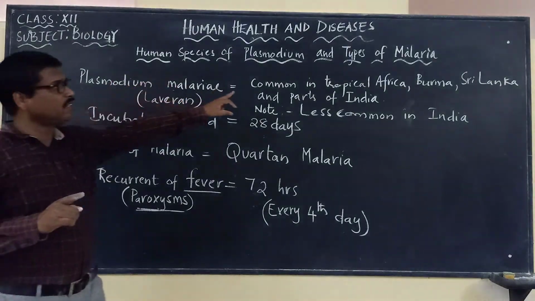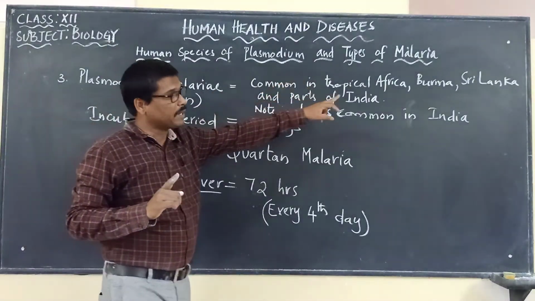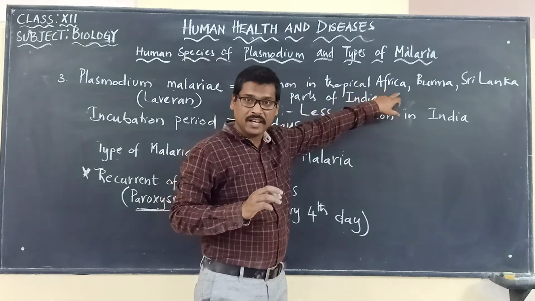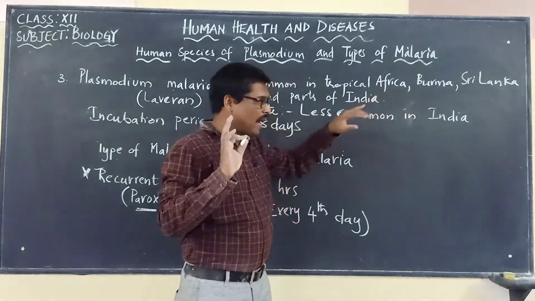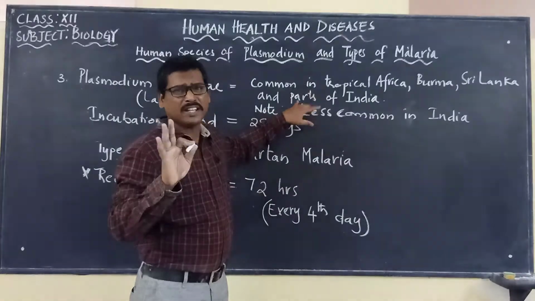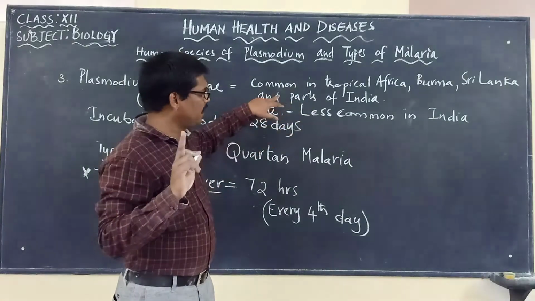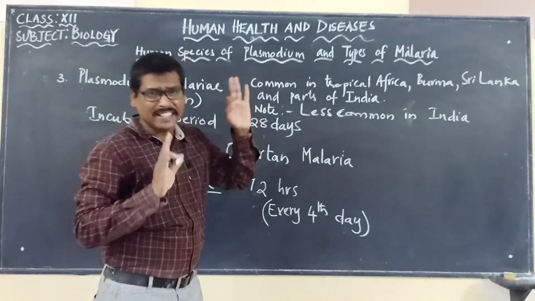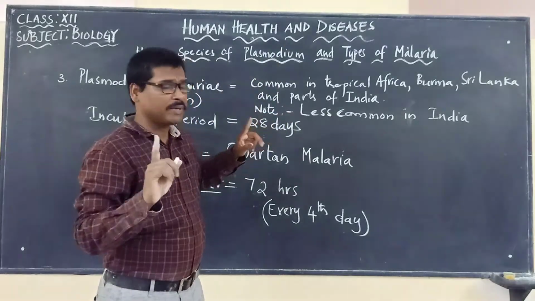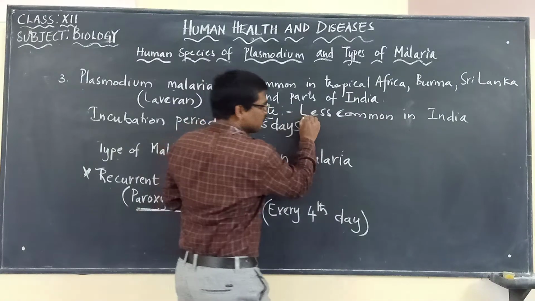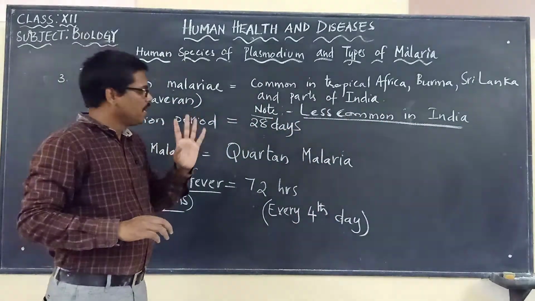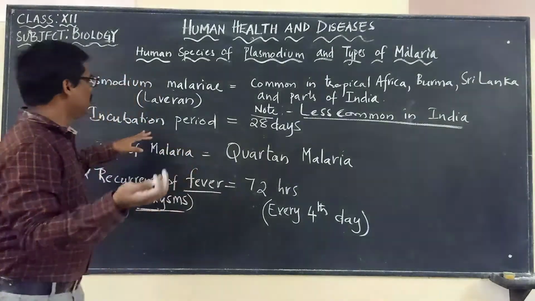Plasmodium malariae is common in tropical Africa, Burma and Sri Lanka. And it is present in only parts of India. That is, it is identified only in certain parts of India. And please remember, that's why we can note that it is less common in India.